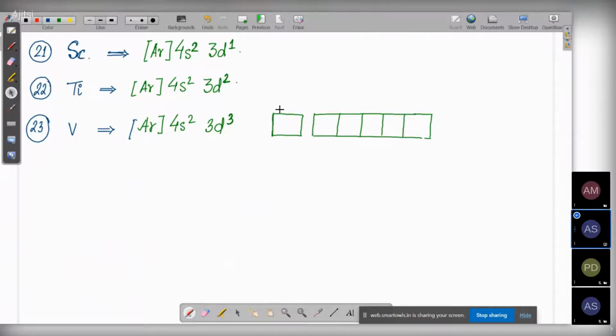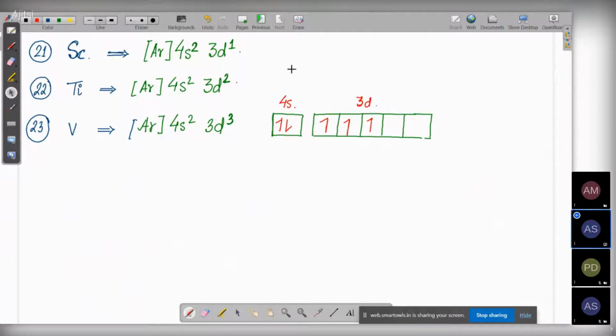So what you see over here is 1 electron in 4s and 3d electrons 1, 2, 3. This is the 4s. This is the 3d.